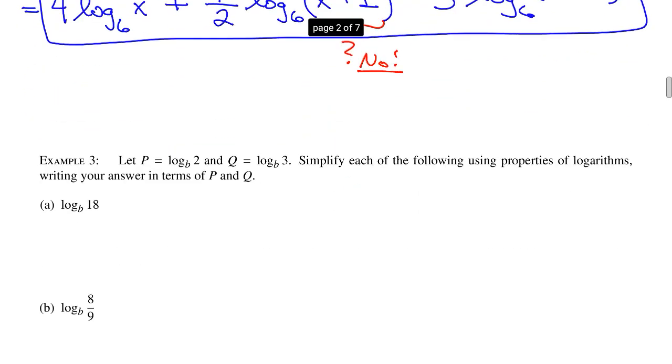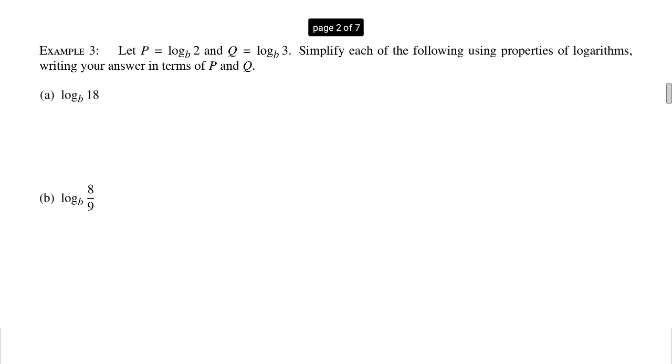Let's look at example number 3. Let p equal log base b of 2 and q equal log base b of 3. Simplify each of the following using properties of logs, writing your answer in terms of p and q. So I'm working with 2's and 3's in this case. So in question A, log base b of 18, how can I express 18 with 2's and then powers of 2's and 3's? Nothing else. Well, the answer is this becomes log base b of 2 times 3 squared.